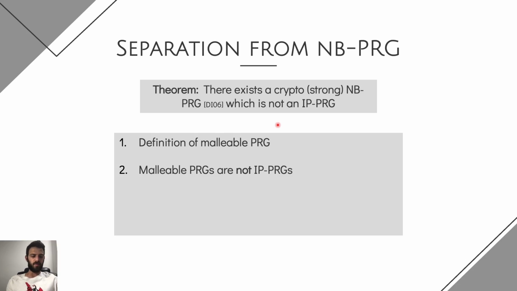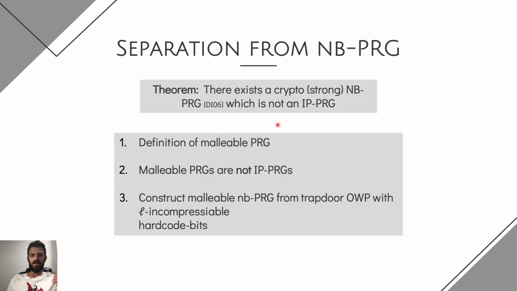We show that if a PRG has this trait, it cannot be an interactive proof PRG, and we construct a malleable non-Boolean PRG from a trapdoor one-way permutation with L incompressible hardcore bits. And this tells us that the definition of non-Boolean PRGs is not strong enough to conclude all interactive proof PRGs.